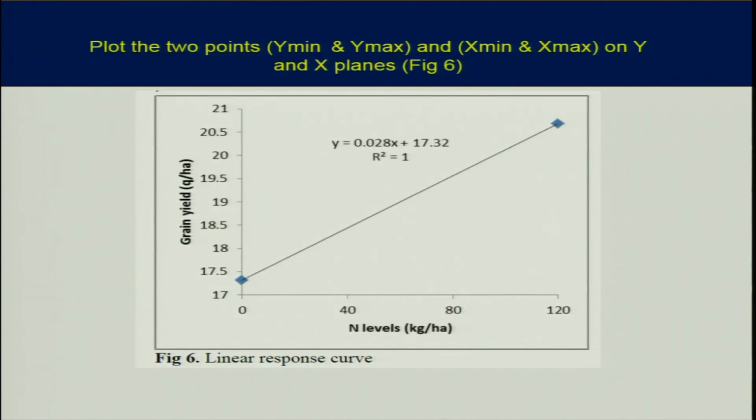See this case, on the x axis it is nitrogen levels 40, 80, 120, this is the independent variable. The y axis is grain yield, the dependent variable. I made this picture to show you that in this case you can easily join two points. You can get the predicted points for the intercept and for b also. And see, R square is 1. R square is the coefficient of determination, and R is 1, that is the correlation coefficient.